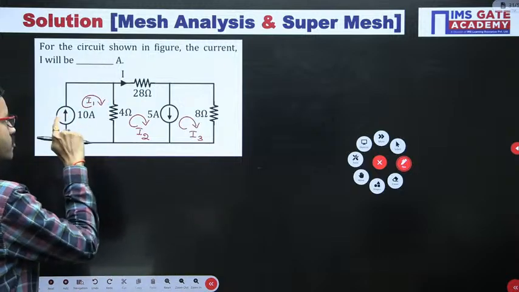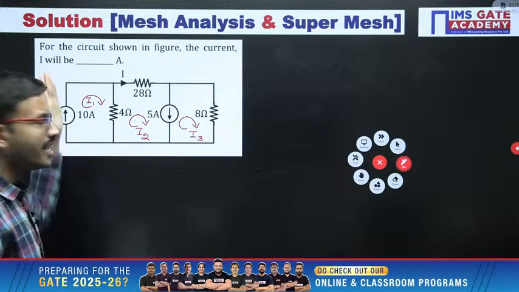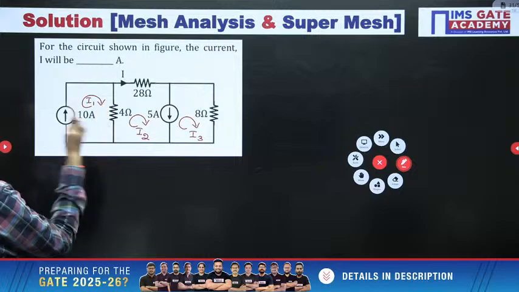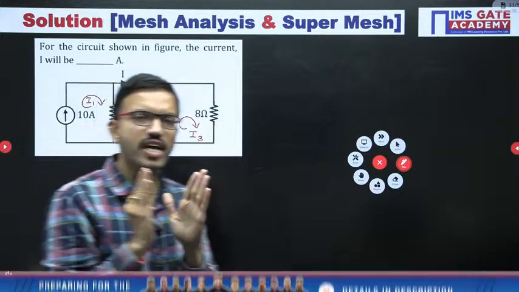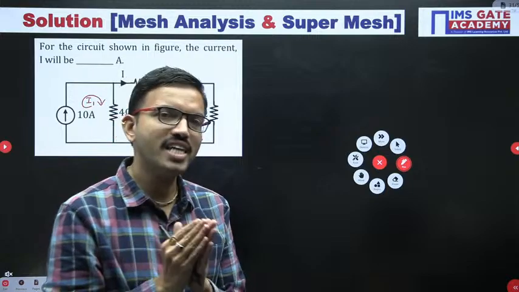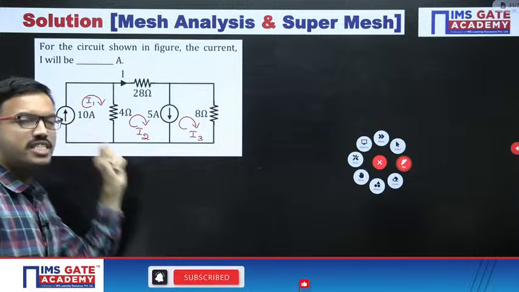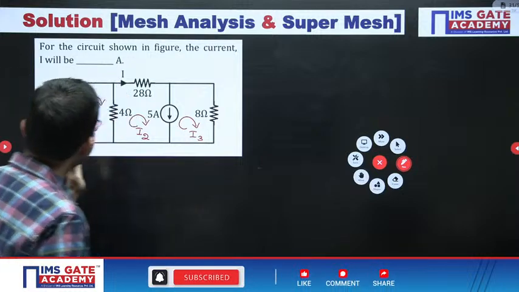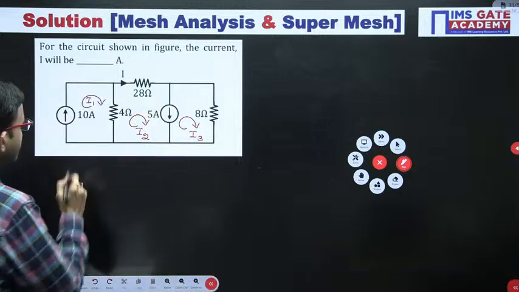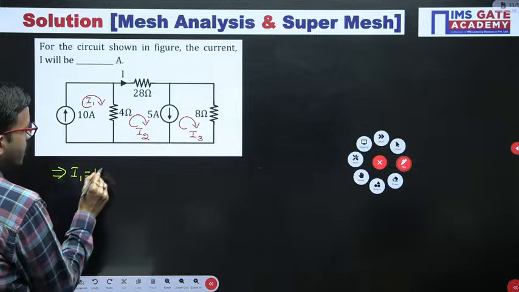But with respect to the first mesh, why did I consider clockwise? Because in this case, the current direction is upward. Whenever you are having a branch, with respect to the branch you are having a current, that is the branch current, and with respect to the mesh you are having the mesh current. So branch current and mesh current will both be the same. That is the reason whichever direction you are having, accordingly you can consider the mesh current. So here, as of now, the I1 value is 10 ampere.